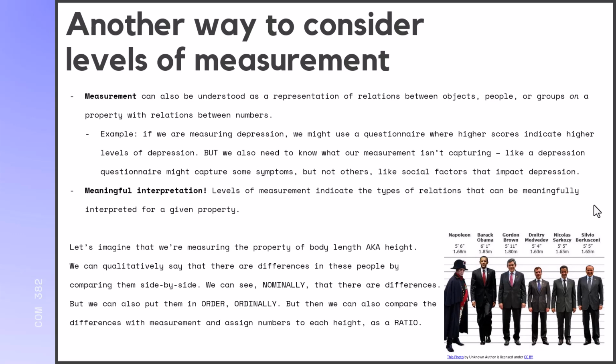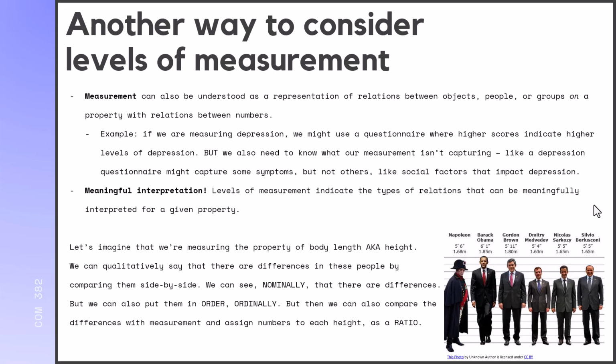So for example, if you look at this little graphic here with different heights between people, if we're measuring height or body length, we can qualitatively say that we see some differences between some of these people, right?